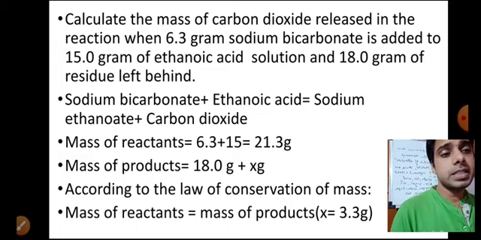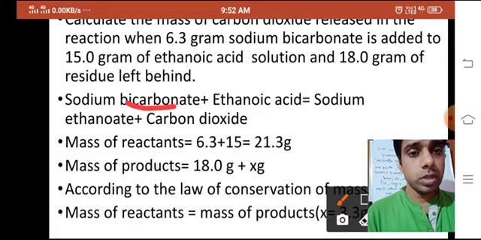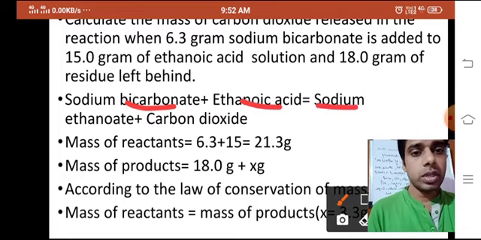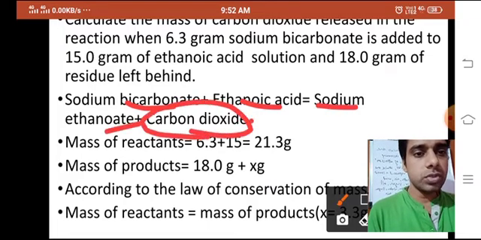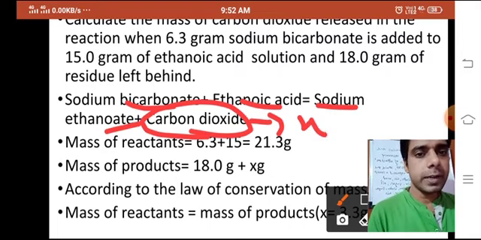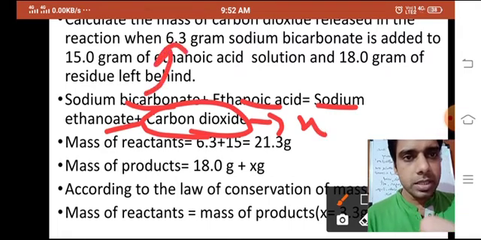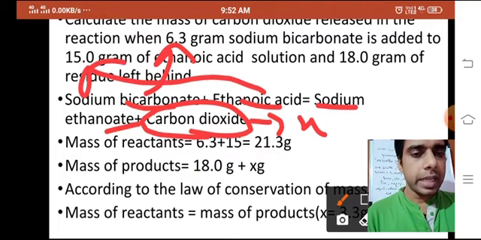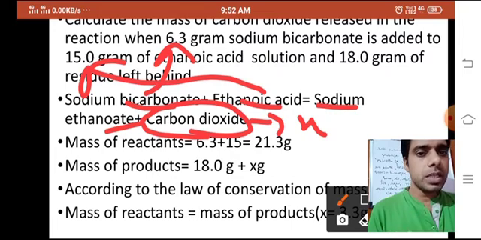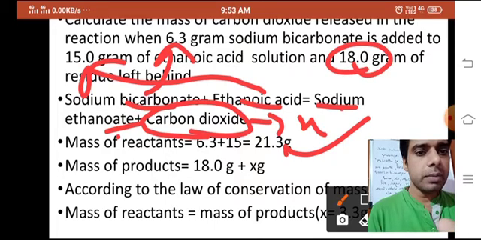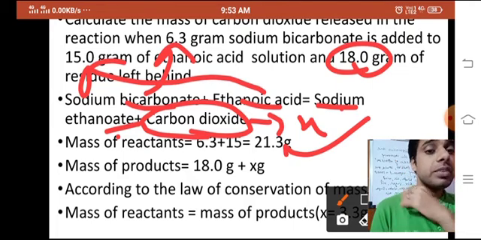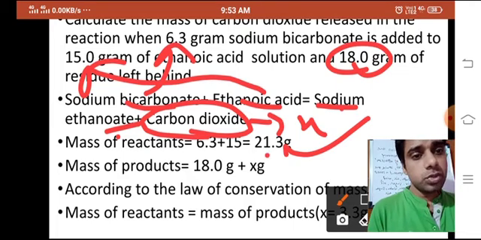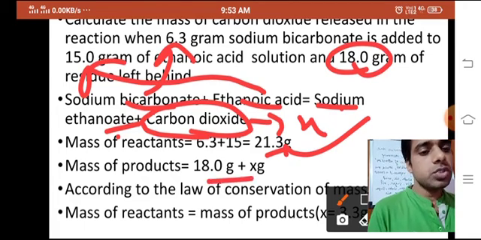So you know here in the chemical reaction, you see sodium bicarbonate, ethanoic acid, sodium ethanoate, and you have to find carbon dioxide. So you will let it be x gram. What is the mass of sodium bicarbonate? 6.3 gram. What is the mass of this one? 15.0 gram. And this is the mass of reactant, right? So 6.3 plus 15.0, what will it give? 21.3. And mass of product is the addition of sodium ethanoate, that is 18.0 gram, plus x. So it will give, together you will write, 21.3 equal to 18.0 plus x.